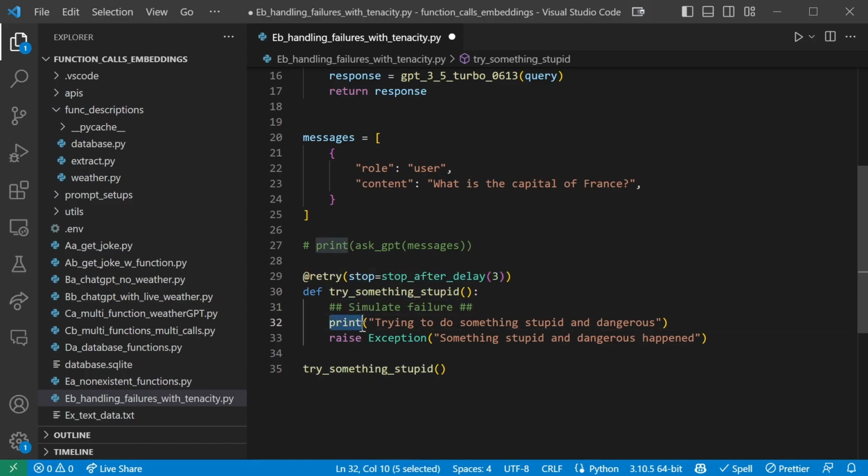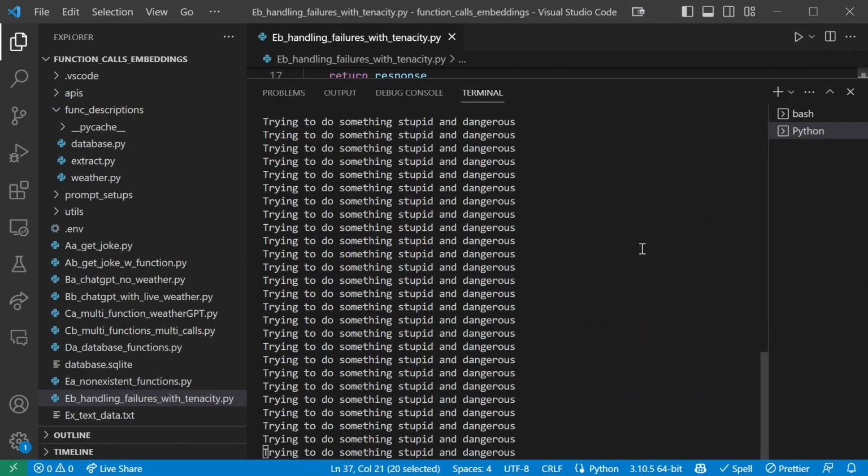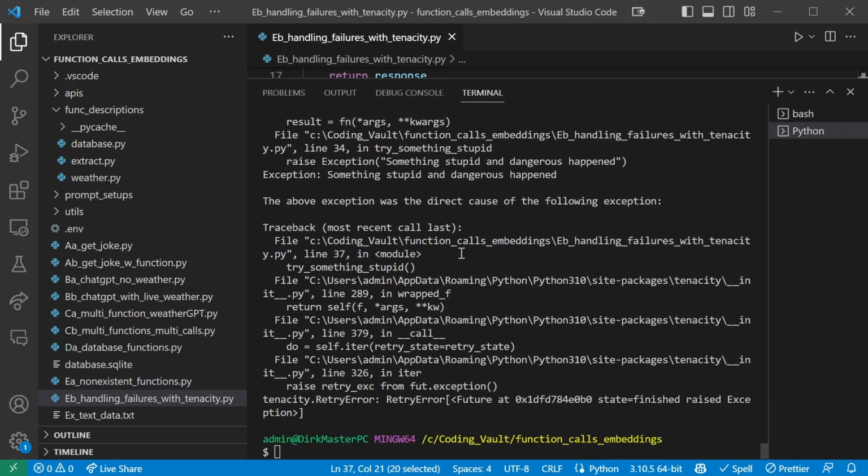And we print trying to do something stupid and dangerous, but it's going to fail every time because we raise an exception within this function. Something stupid and dangerous happened. So it's going to try calling this function for 3 seconds and then it's going to give up. Let's call this function, and for 3 seconds we'll get lots of spam and then it actually fails. So we'll retry for 3 seconds before giving up.